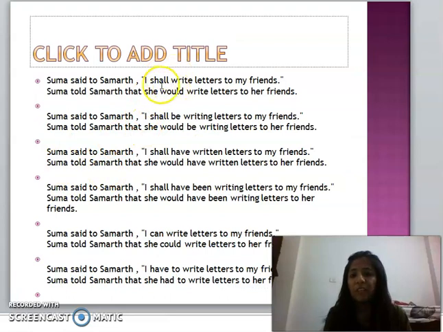Then future simple: I shall write letters to my friends. Shall or will changes into would. I shall be writing, future continuous, becomes would be writing; only the would and be change, the rest of the sentence is the same, the subject is changed, inverted commas are removed. I shall have written letters to my friend becomes she would have written letters; only she and would have change, the rest is the same. Then I shall have been writing letters becomes she would have been writing letters to her friends. So this is the same.